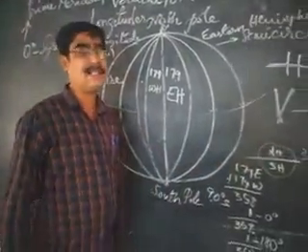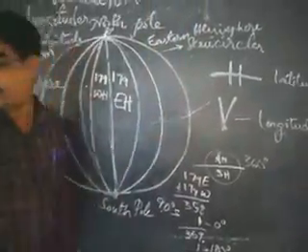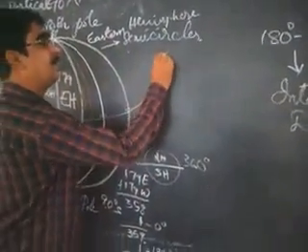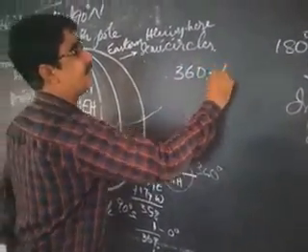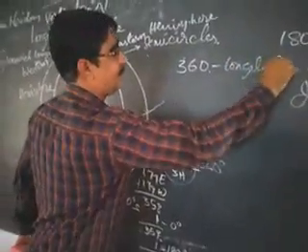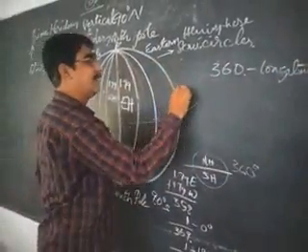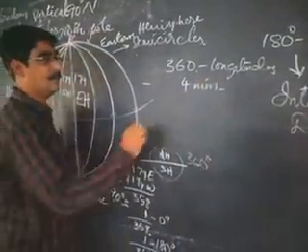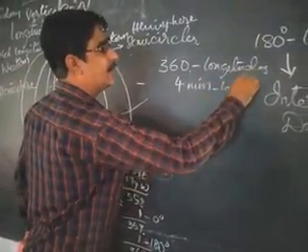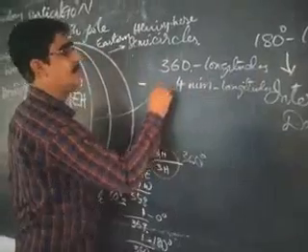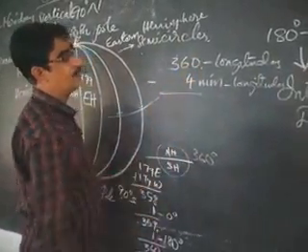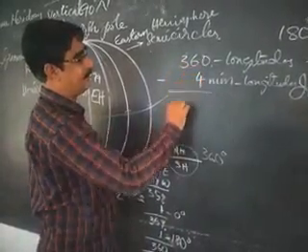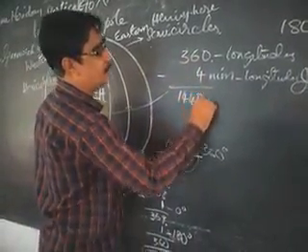For crossing 360 longitudes, how many longitudes are there? There are 360 longitudes. To cross each longitude, it takes 4 minutes. 360 into 4 is 1440 minutes.